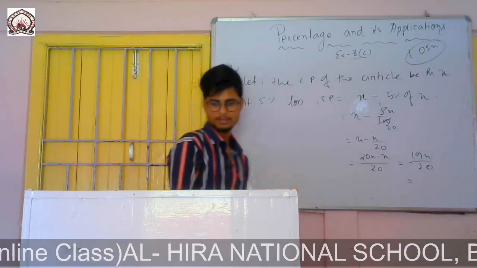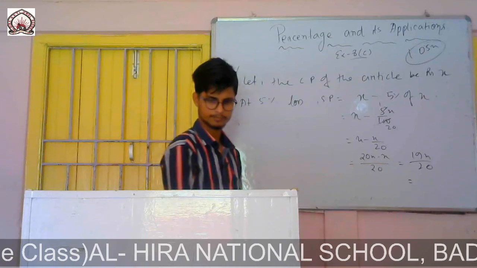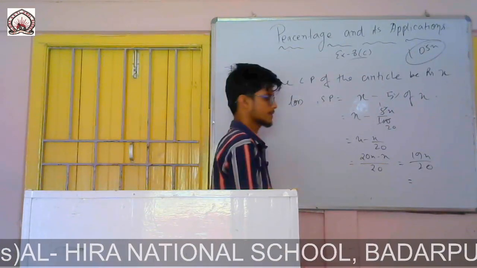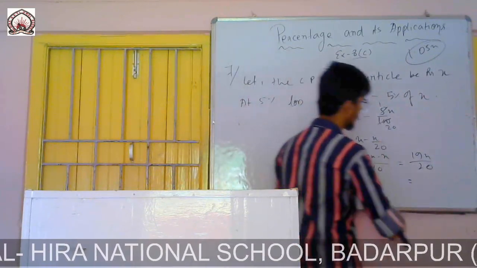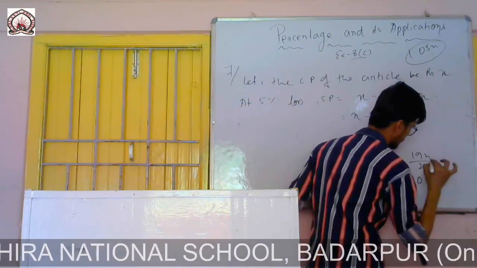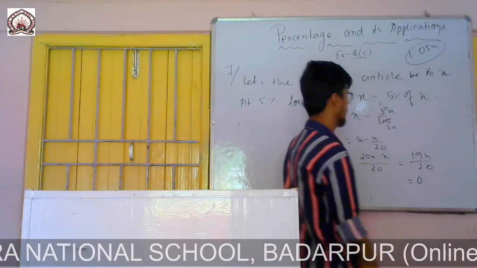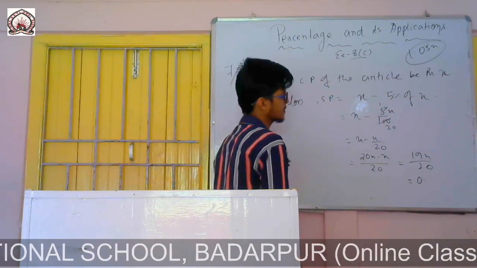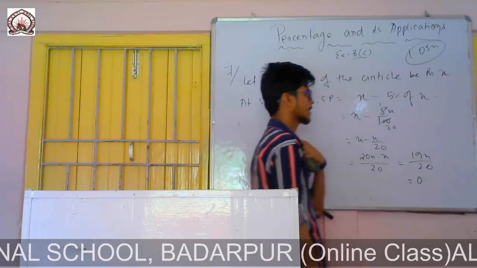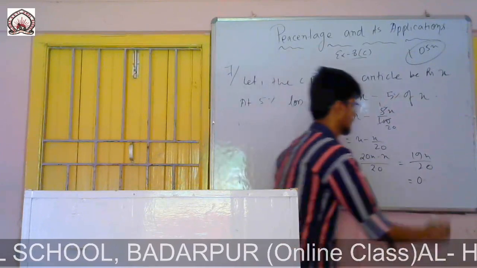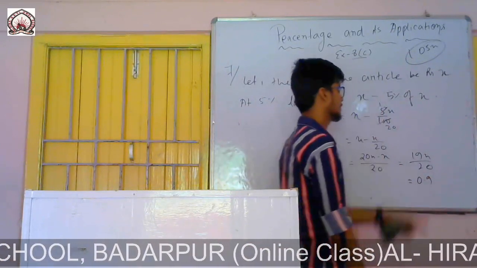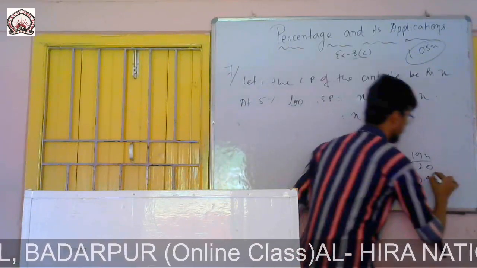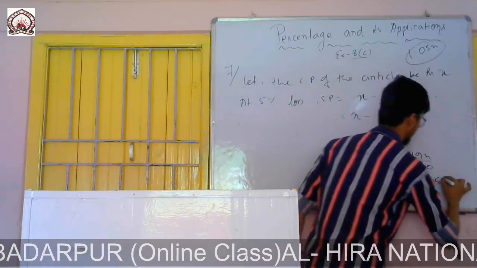If I divide 19 by 20, the answer is 0.95x.